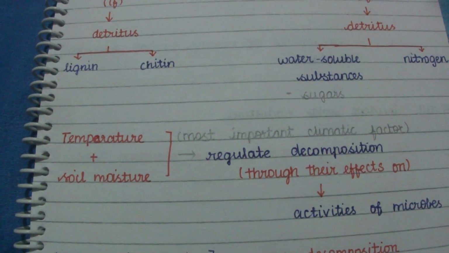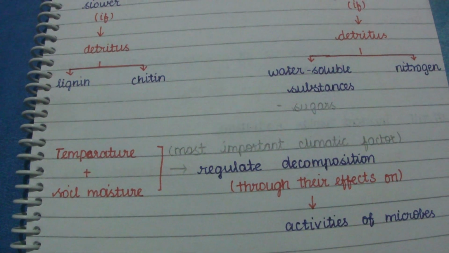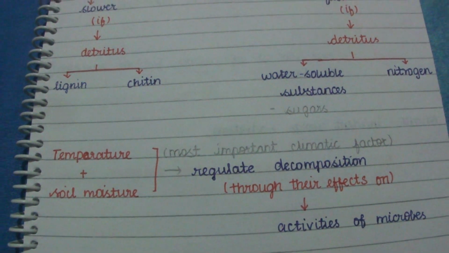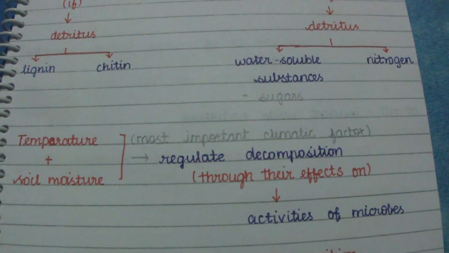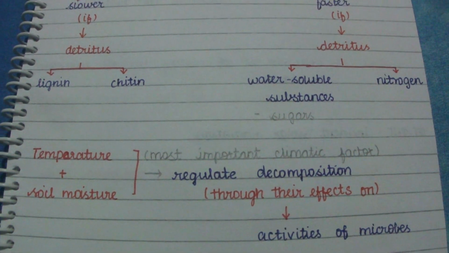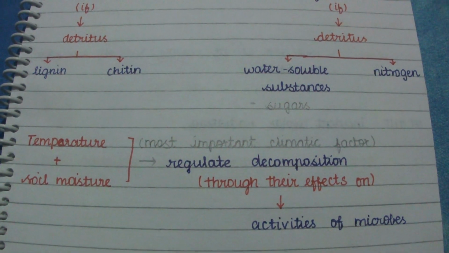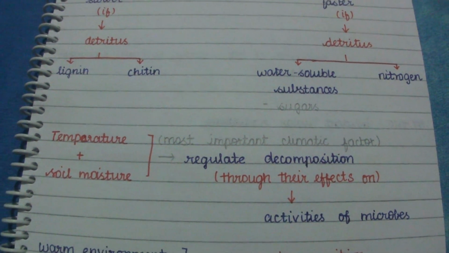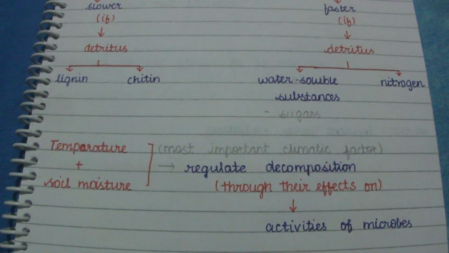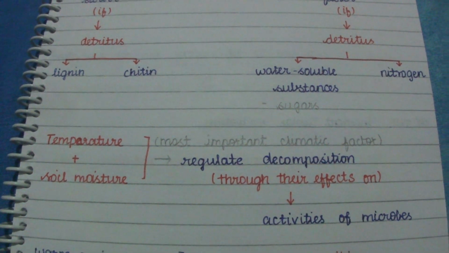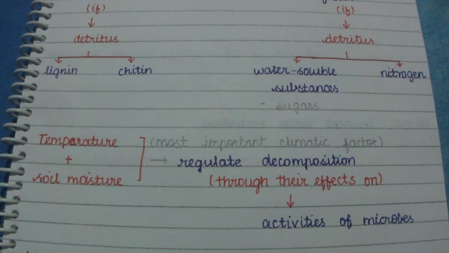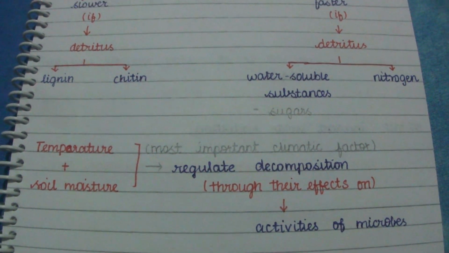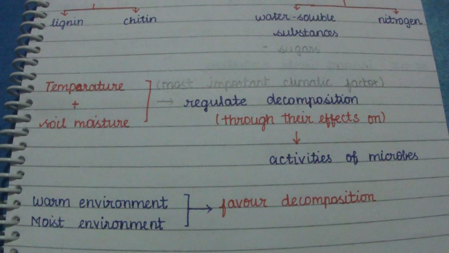Temperature and moisture are the most important climatic factors that regulate decomposition. They do so through their effects on the activities of the microbes.